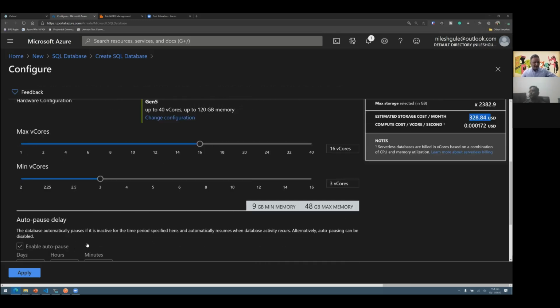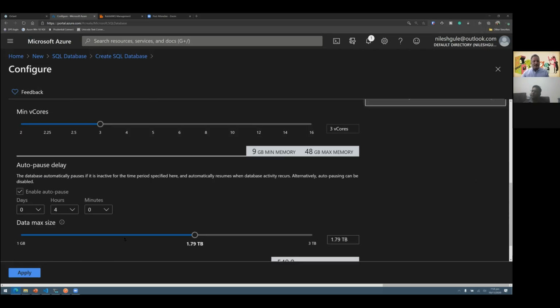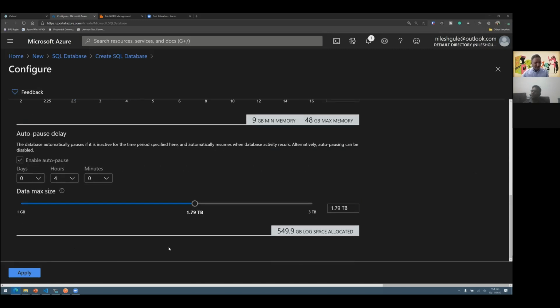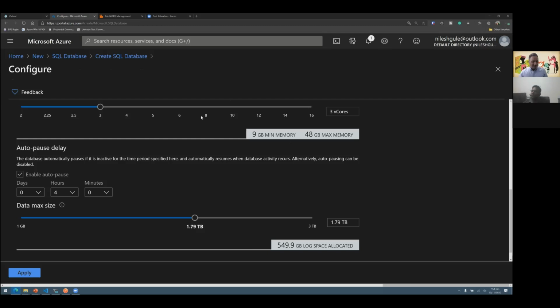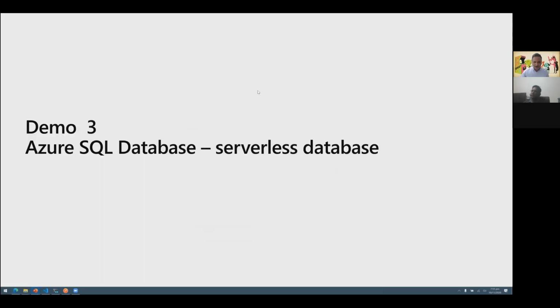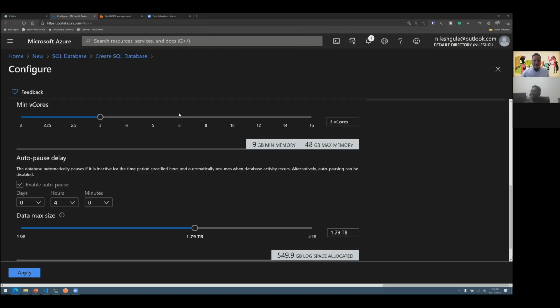If the database is not in use, then it would charge me only for the storage, which is close to 1 terabyte. It will not charge me for the compute. So that was about the serverless database. Now, I will not create this because I don't want to spend some money on that. But that is how you create a serverless database.